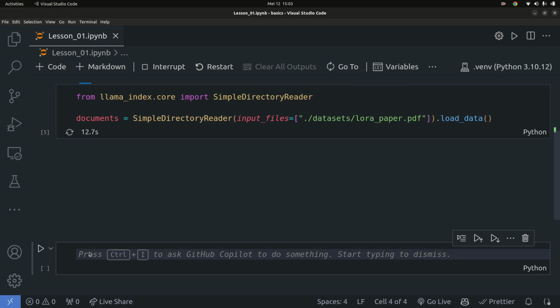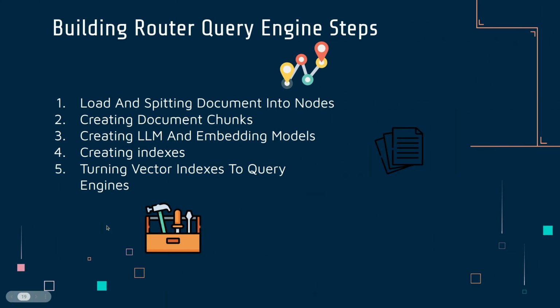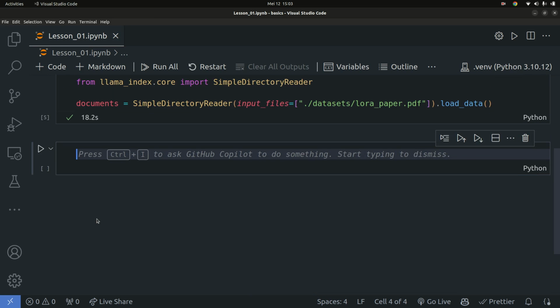Once it's ready, we go on to the next step, which is splitting that document into different smaller chunks called nodes. Now the document has been read, so we're going to create different chunks which are called nodes. We're going to say from llama_index.core.node_parser, I'm going to import the SentenceSplitter.